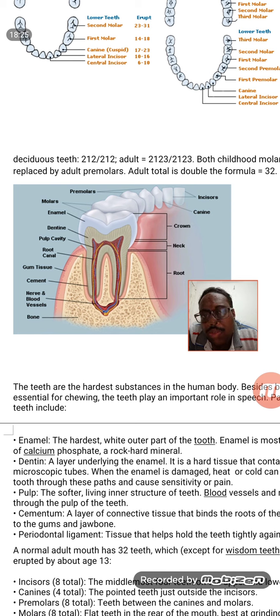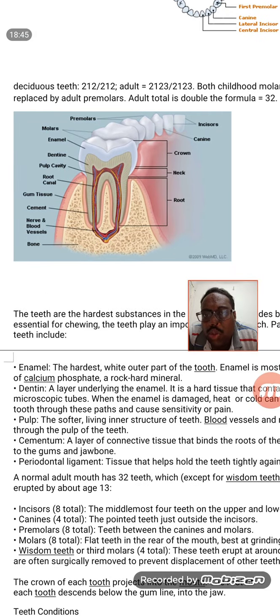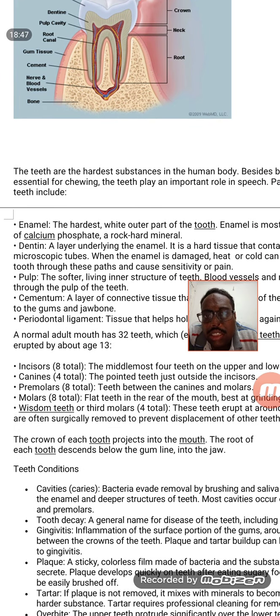We don't even have to eat chocolates, because we have bacteria that live inside our mouth. Automatically they will infect the dentine area. These are the main things to know about the tooth, and I have given this in the notes, so you can go through that.